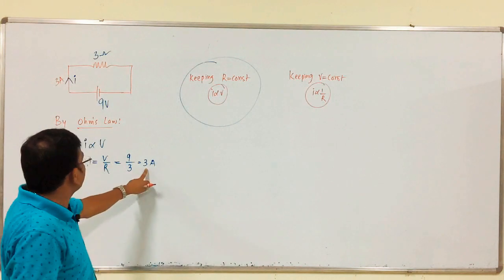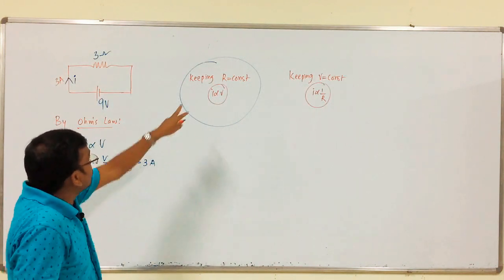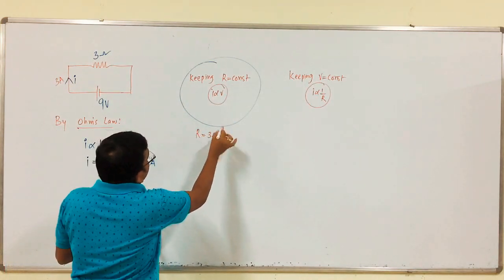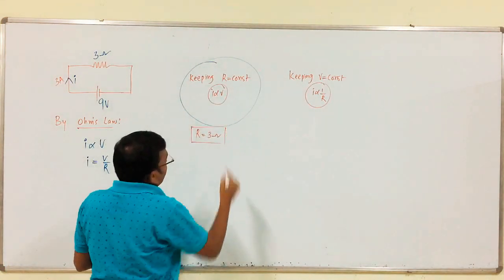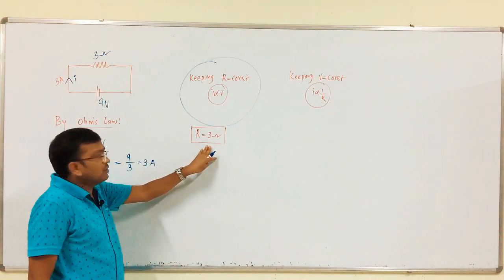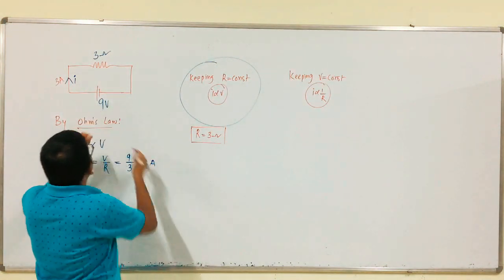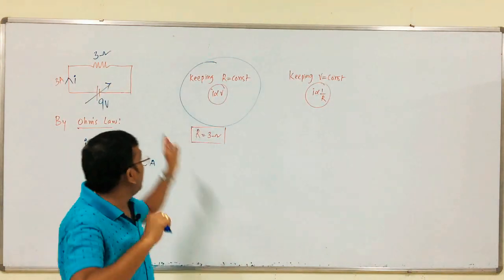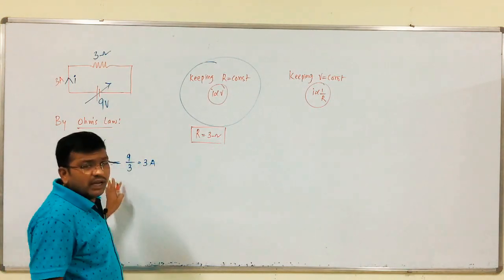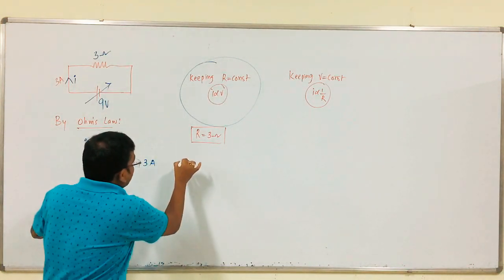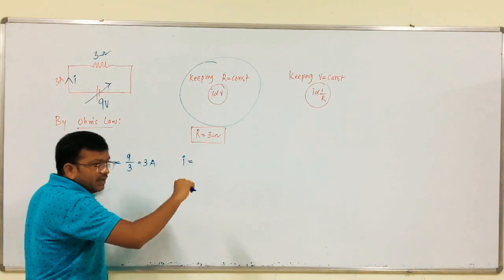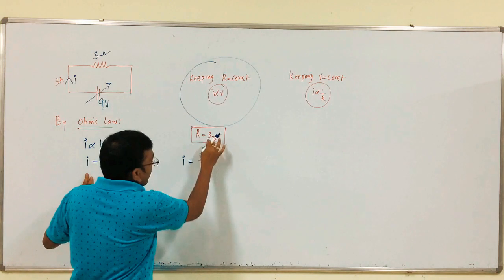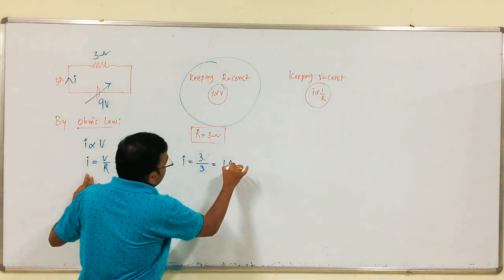Here I is equal to 3 amps, I proportional to V, keeping R equal to constant. So the R value should be 3 ohms. If we change the supply voltage, that is a variable supply, by changing the knob we can reduce or increase the supply voltage, right. Now I am considering the supply voltage decreased to 3 volts, so 3 by 3, with resistance constant, gives 1 amp.